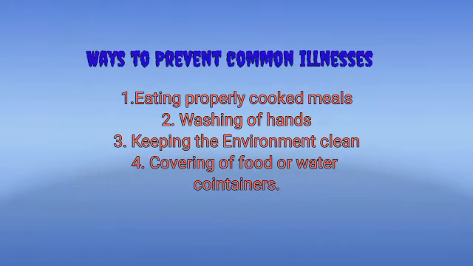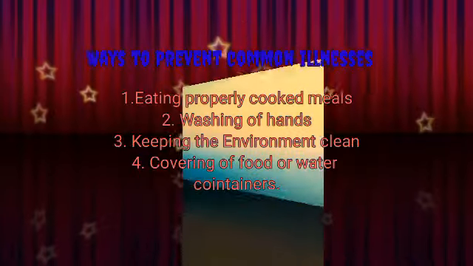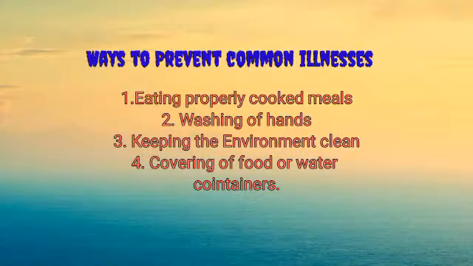Okay, now what are the ways to prevent common illness? One, eating properly cooked meals. You must endeavor to eat food that is properly cooked. Then two, washing of hands. Don't eat with what? Dirty hands. Then three, keeping the environment clean at all times. Then also covering of food or water containers so that the feces of animals will not enter into them. These are some ways to prevent common illness.